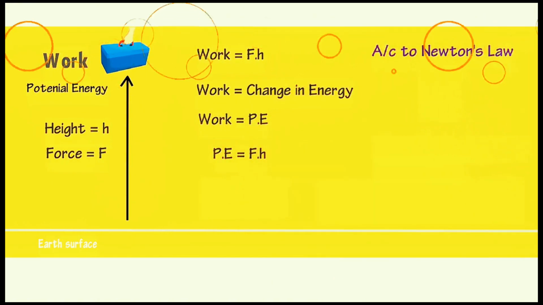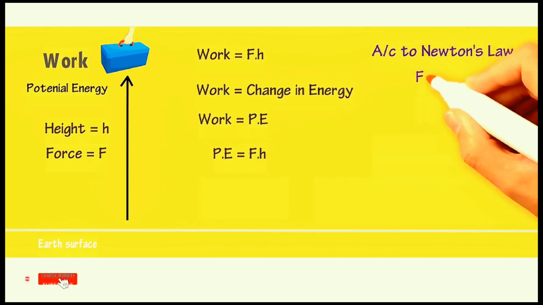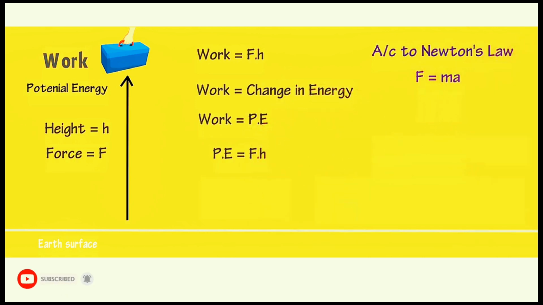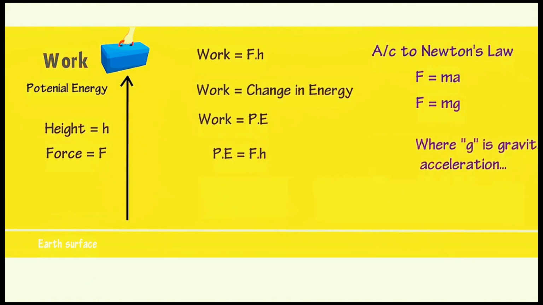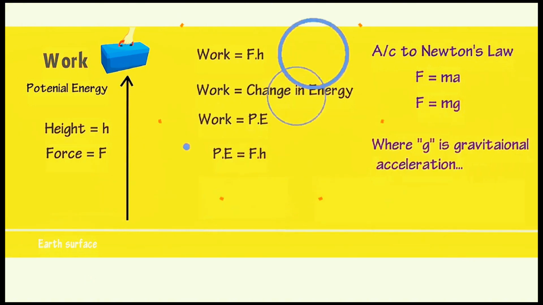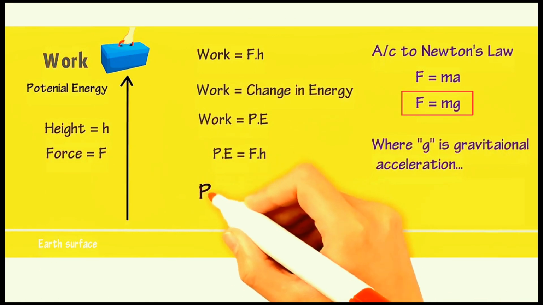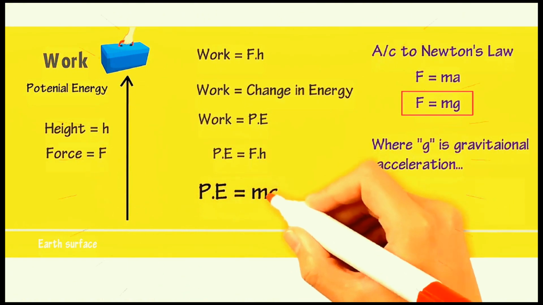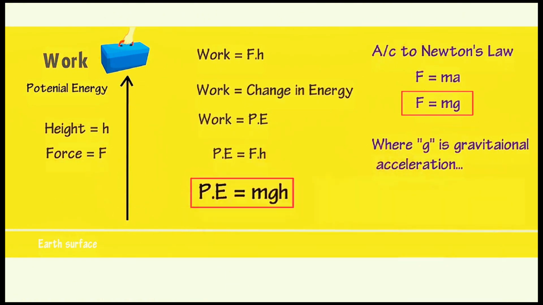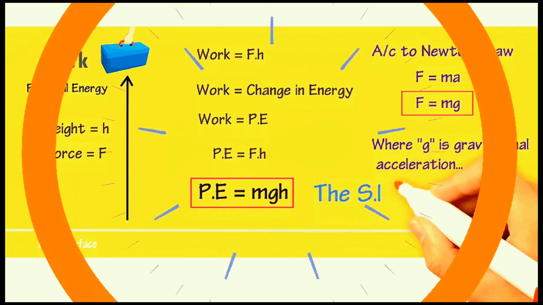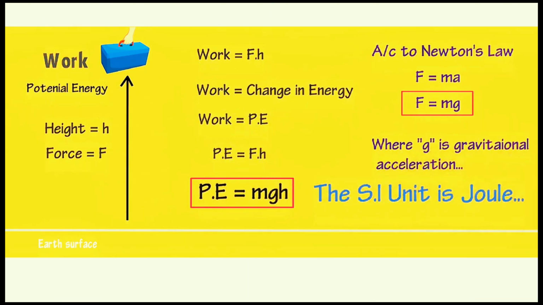According to Newton's second law, F is equal to ma, where acceleration a is replaced by g. By g, we mean gravitational acceleration. Hence, F is equal to mg. Now putting in the values, we get potential energy is equal to mgh. This is the formula of potential energy. The SI unit of potential energy is joule.